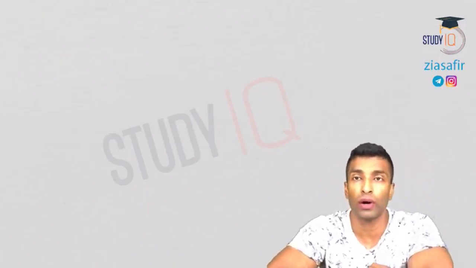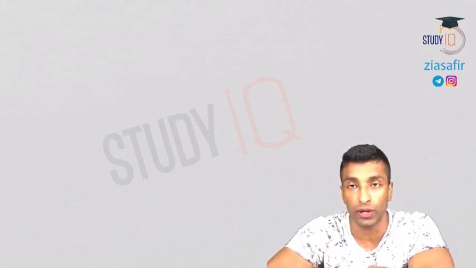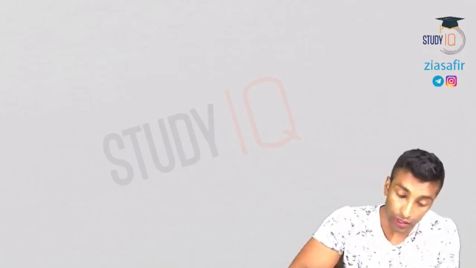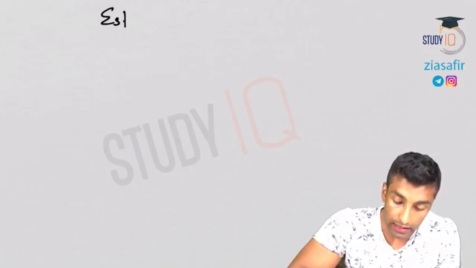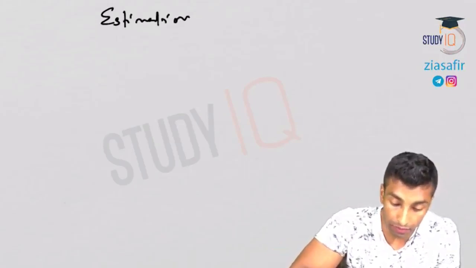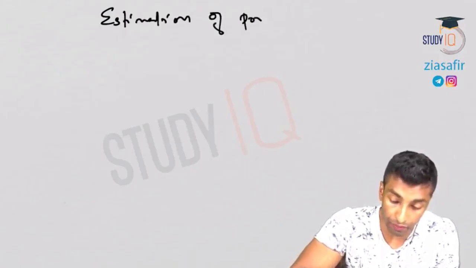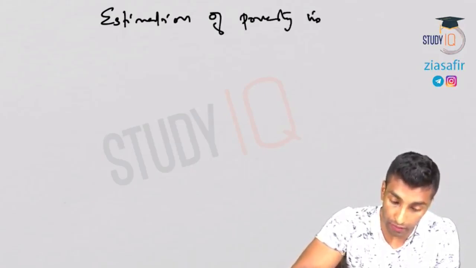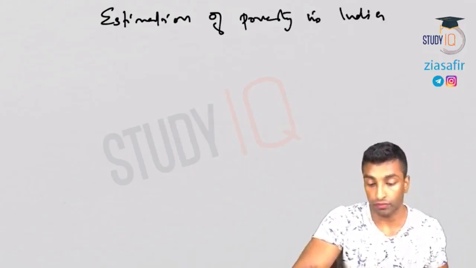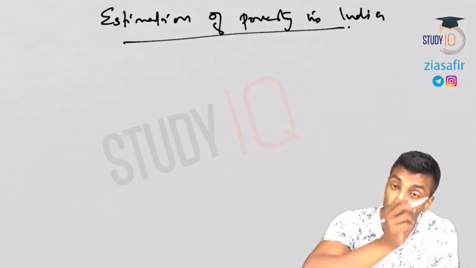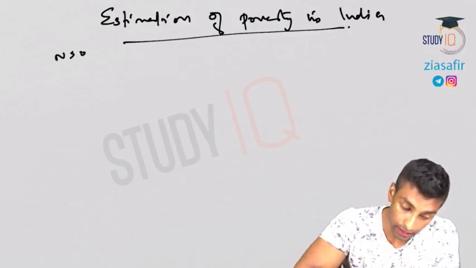We will now see how poverty is actually measured in India. The topic we are going to cover is estimation of poverty in India. Who collects data? NSO collects data.